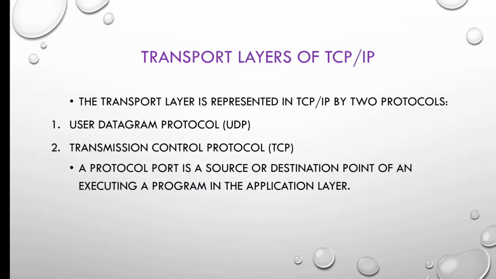These are the transport layers of TCP. It is represented by two protocols. One is the User Datagram Protocol, and the other is the Transmission Control Protocol. A protocol is a source or destination point of an execution program in the application layer. It is a set of rules that helps a user reach an execution program in an application layer.